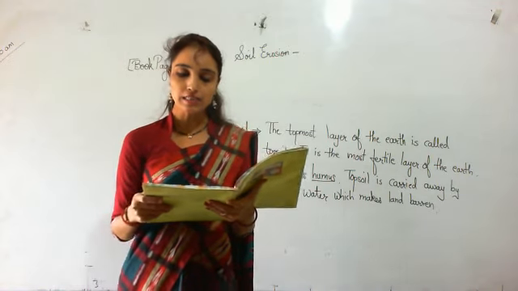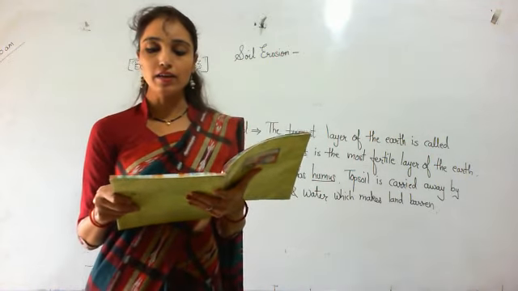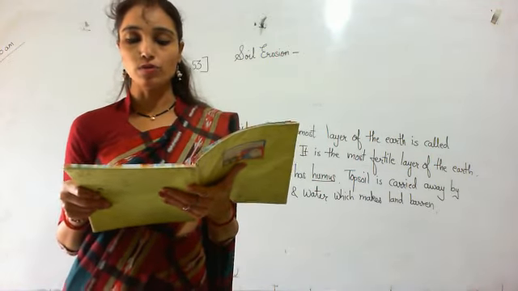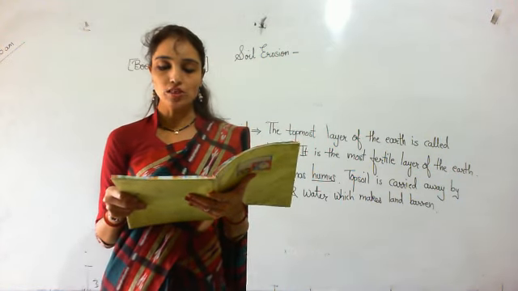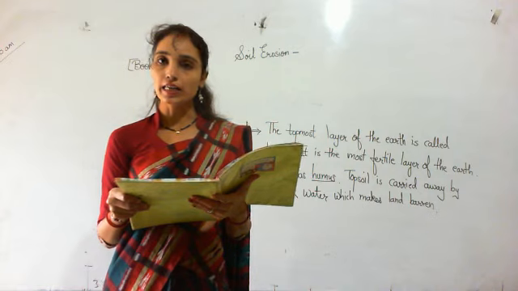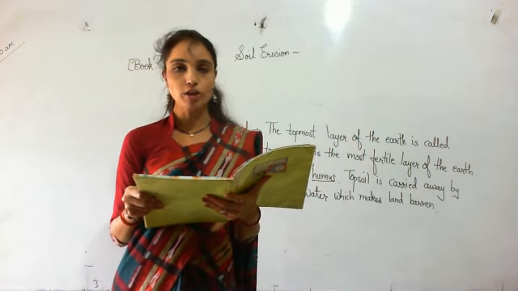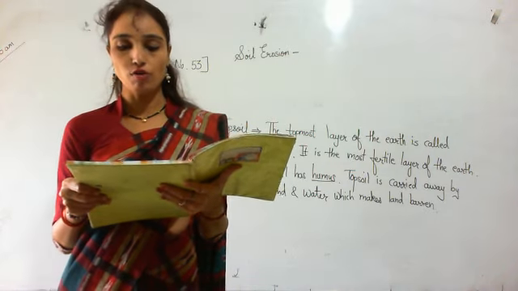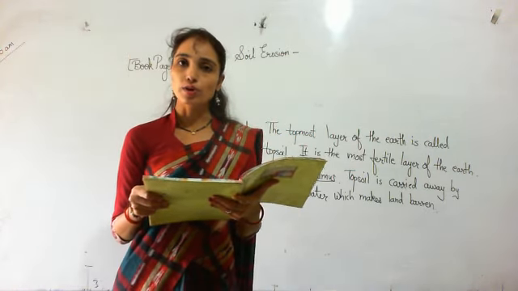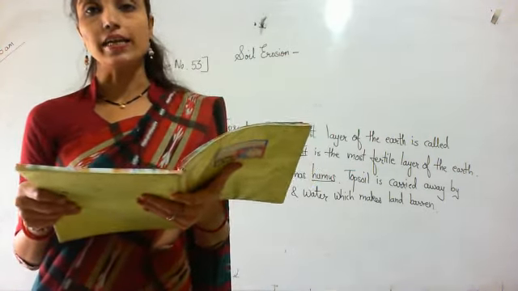Often this balance is disturbed by human or natural forces. Then the topsoil is removed from the surface of the earth. The condition of wearing off or carrying away of soil by the action of water or wind is known as soil erosion. Underline this line.